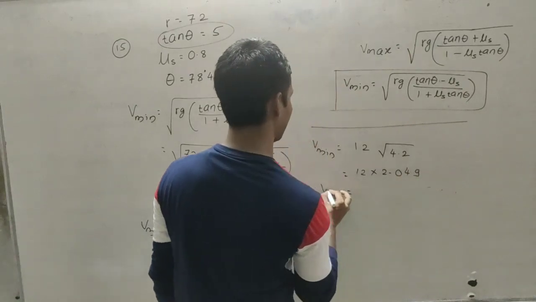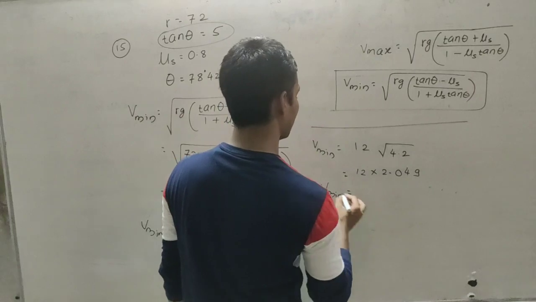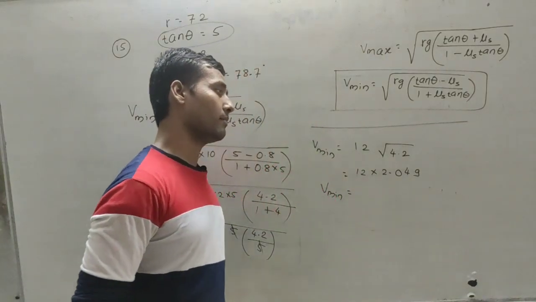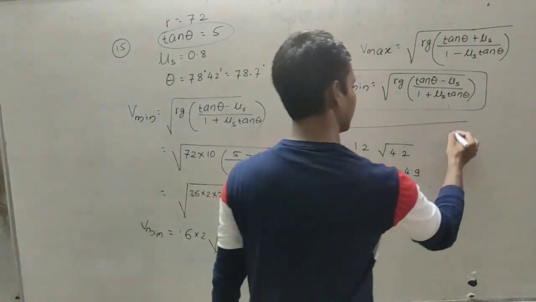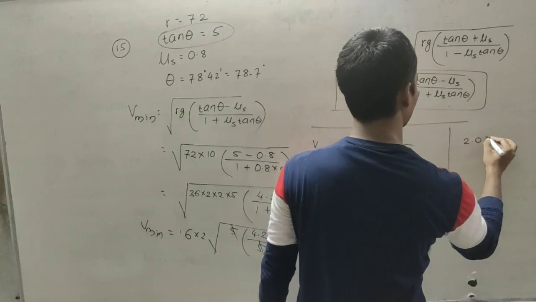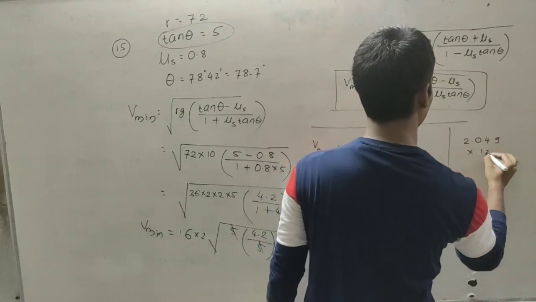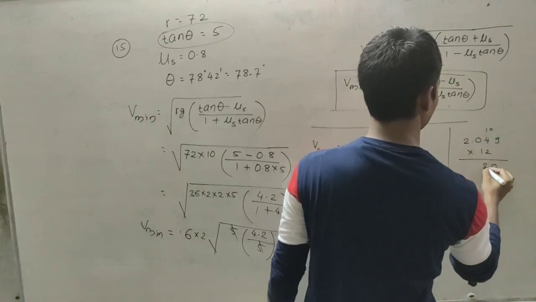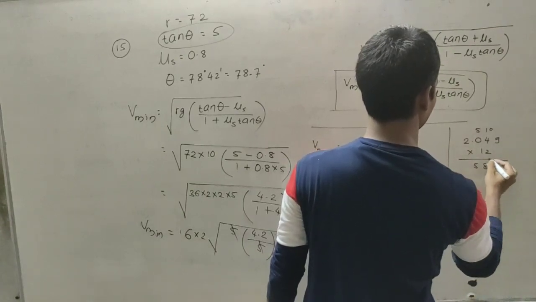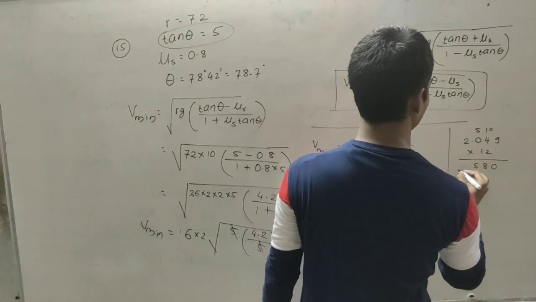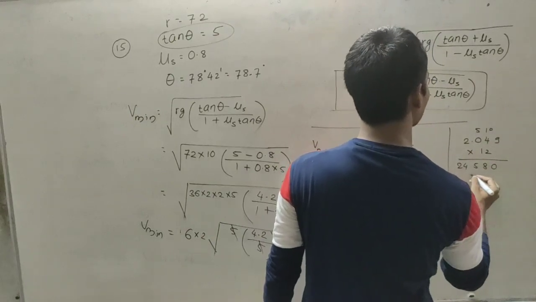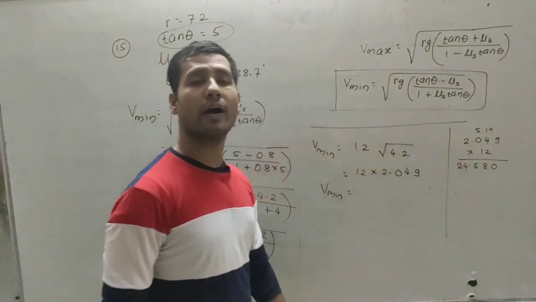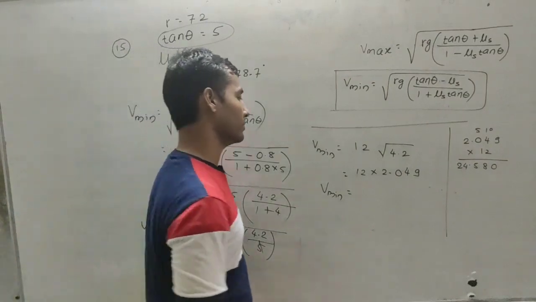So you have to multiply by 12. So 2.049 into 12, that will be 24.580.